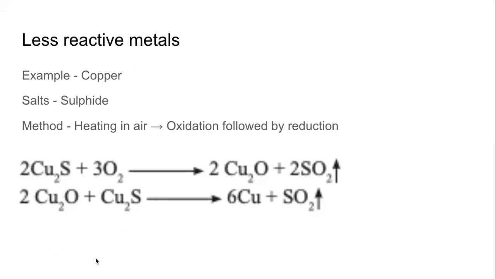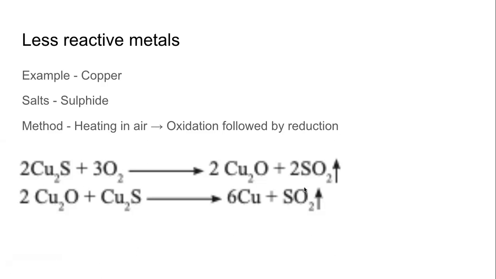So here also the salts or the ore contains a sulfide compound, and here also we will heat it. So this is very, very similar to what we have seen in case of sulfide ores of zinc. So we will start with copper sulfide, which is one of the more common ores of copper. We heat it in the presence of oxygen.